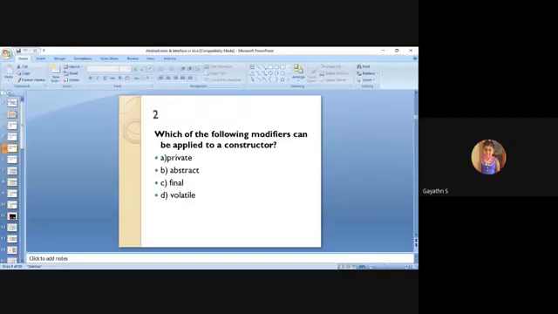Next, which of the following modifiers can be applied to a constructor?